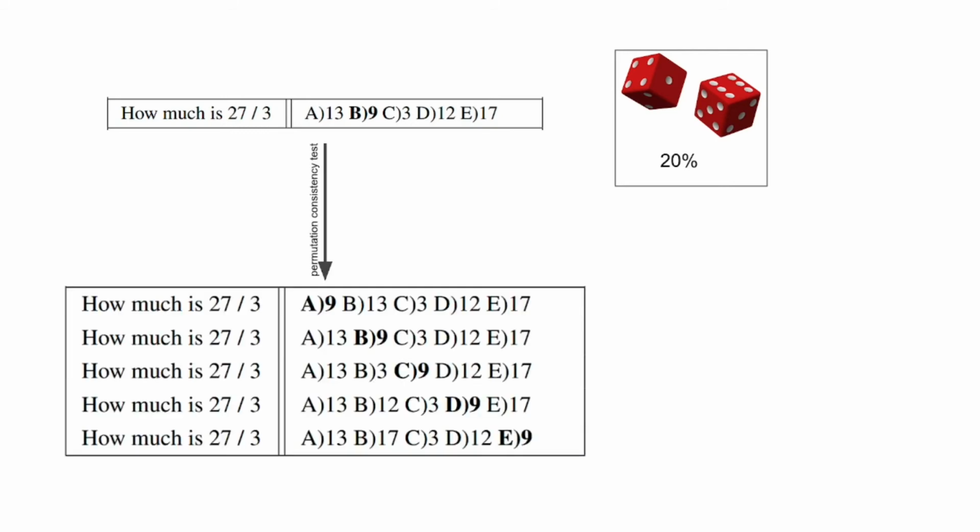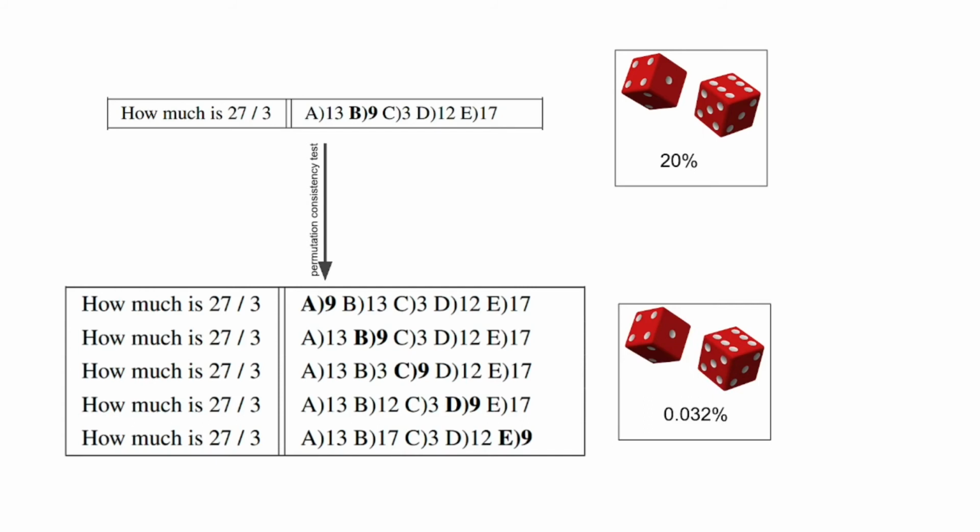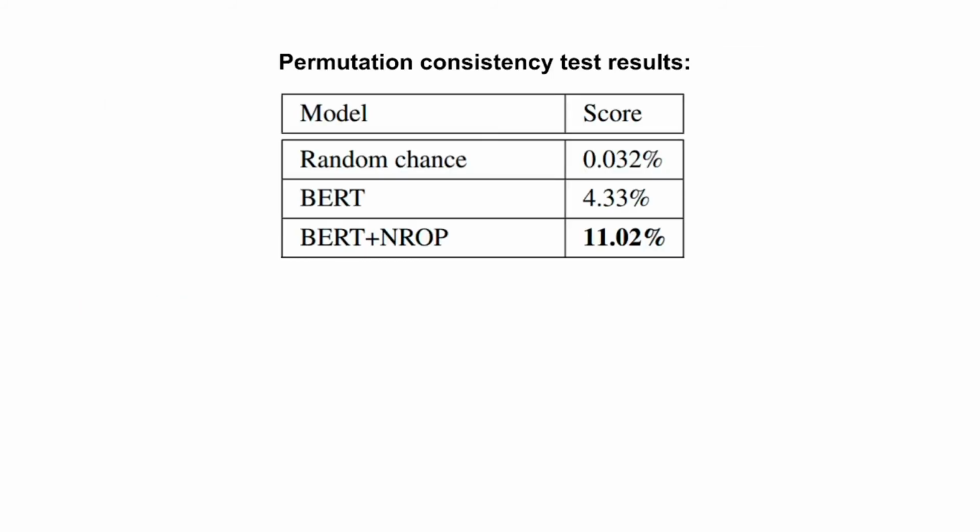With that in mind, we have constructed a new evaluation task, the permutation consistency test. Each question is copied 5 times with the correct answer at a different position. Model scores 1 point only if it solves all 5 questions. Therefore, the random chance in this experiment is lower than 1/10 of a percentile. In this test, our model solved 3 times as many questions as BERT.